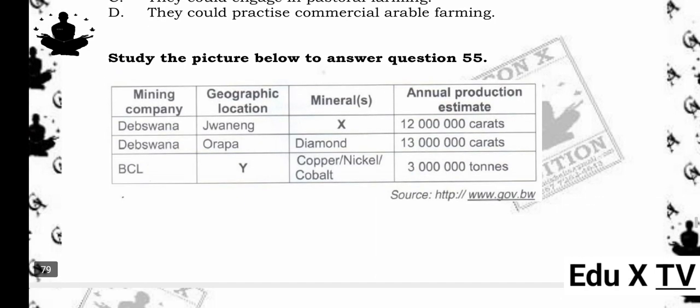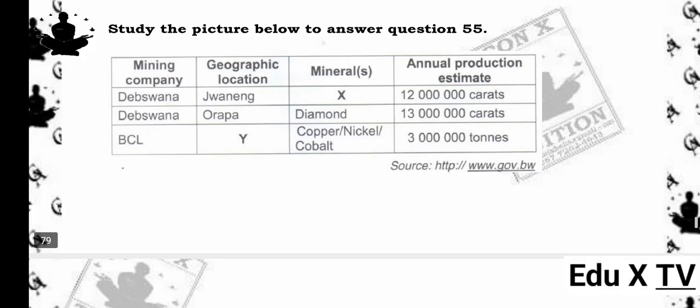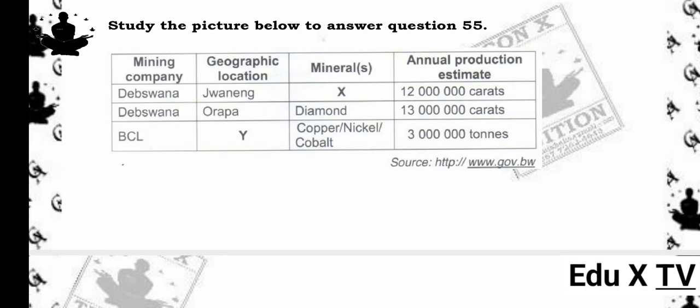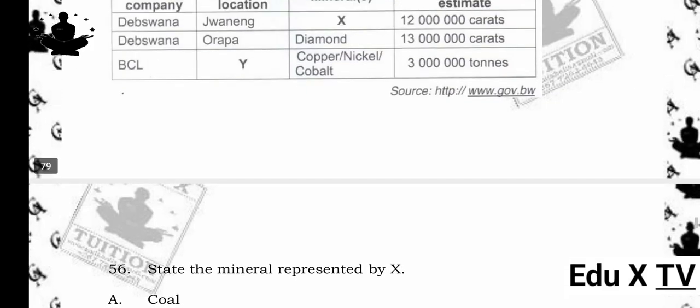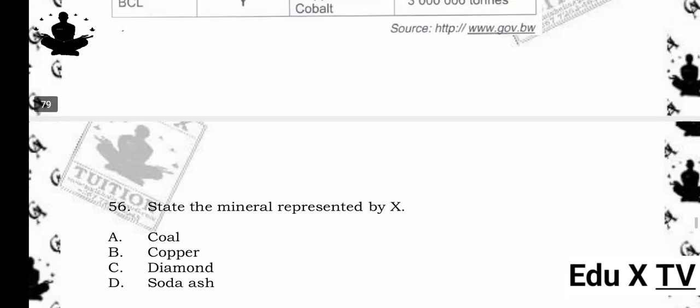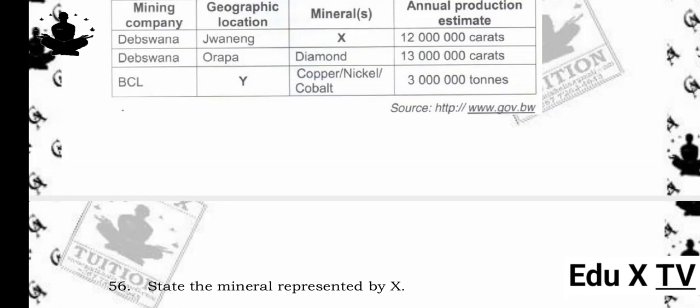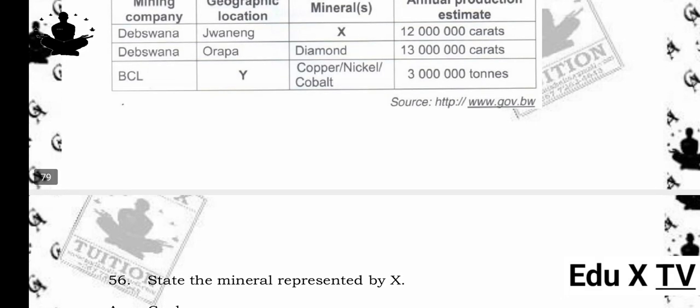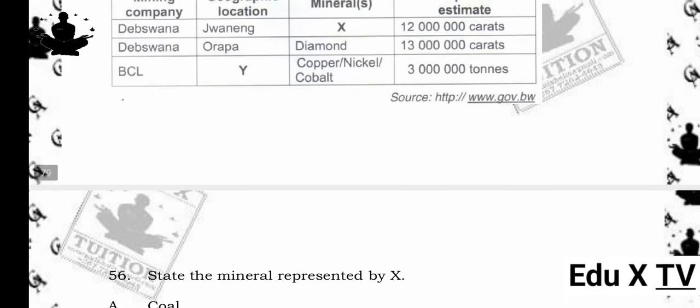Study the table. Mining company, geographic location, minerals, annual production estimate. Debswana, Jwaneng, X, 12 million carats. Debswana, Orapa, diamond, 13 million carats. BCL, Y, copper ore, nickel ore, cobalt, 3 million tons. 56. State the mineral represented by X. A. Coal. B. Copper. C. Diamond. D. Soda ash. The answer is C. Diamond. Reason being, from the table, Debswana in Jwaneng produces 12 million carats of X, and we know Jwaneng is a diamond mine.